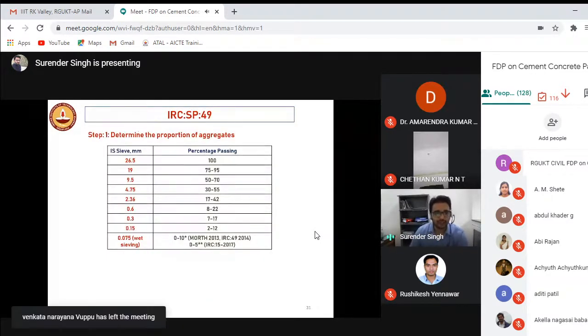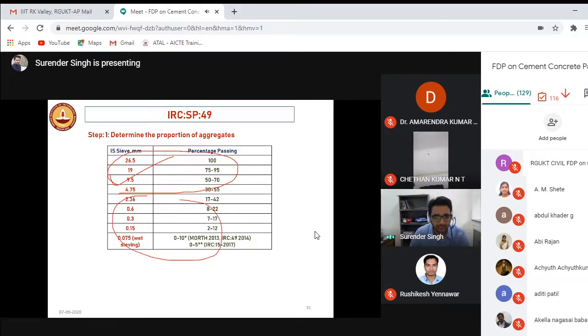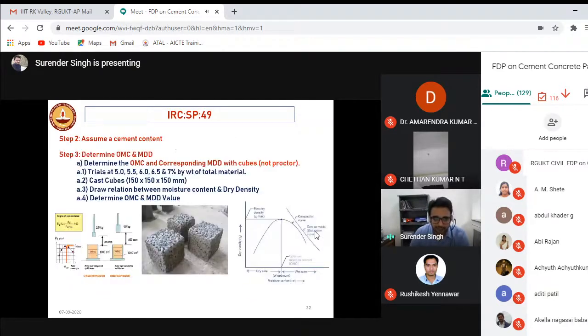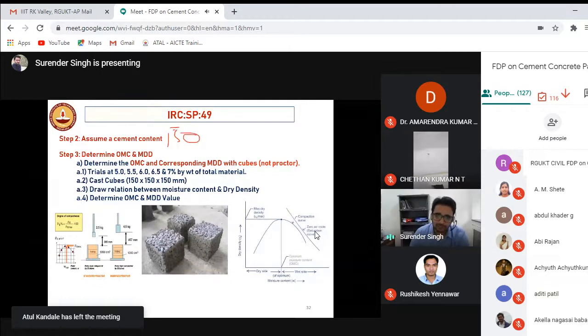How to do it? First thing is to mix the coarse aggregate and fine aggregate together. We mix them following the specification provided in IRC SP 49. Then I have assumed the cement content. The code says it should be more than 150 kg, and I have assumed 150 kg only. Then I mix coarse aggregate, fine aggregate, cement, and follow the soil compaction law, and keep on increasing the water content and measuring the density value.